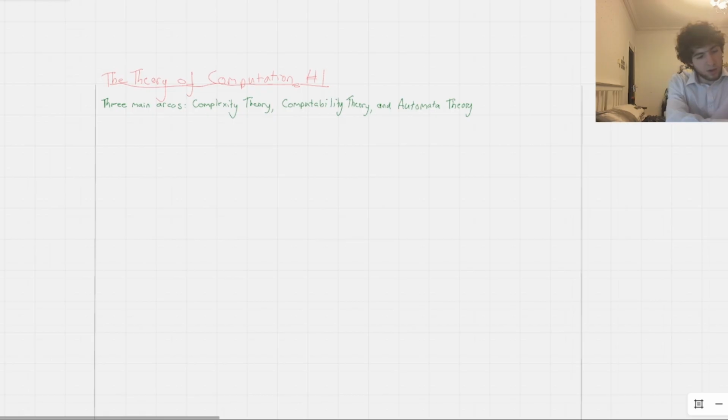Hopefully I can give you somewhat of an answer to that question. The first question, which links these three areas and is of central importance to the field, is as follows: what are the fundamental capabilities and limitations of computers? Well, first of all, what is a computer? What does it do? What can it do? What can't it do? That's basically the main question here.